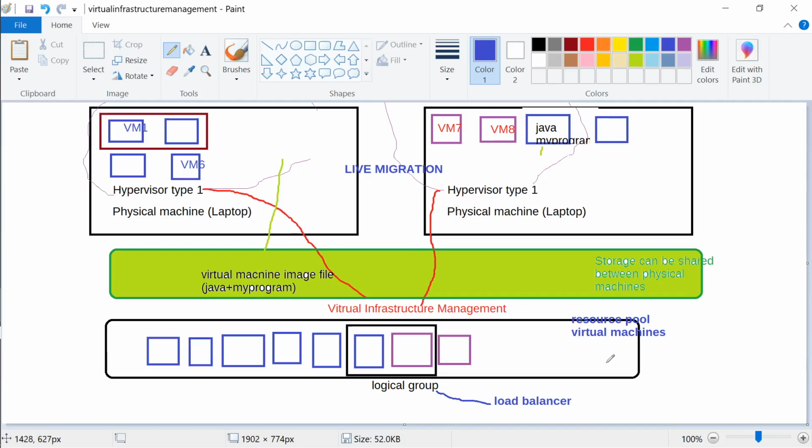Resource pooling is very important whenever you want to get any work done anywhere in the world. You have to see how many resources you have. Let's say there's a war. How many army soldiers do I have? How many navy do I have? We always have to look into that pool of resources, and then you can manage it at a very high level. We don't see that this soldier is part of this regiment and that soldier is part of that regiment. For us, both soldiers are part of our team.